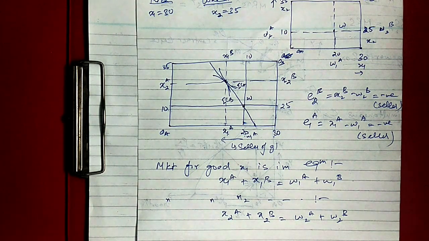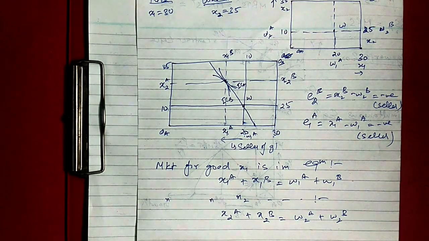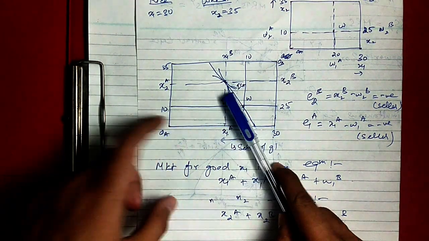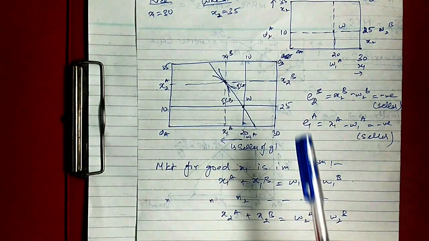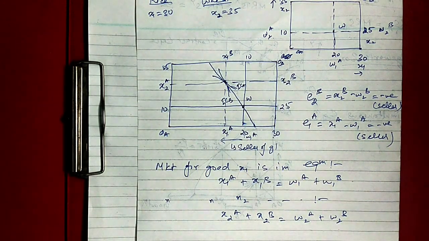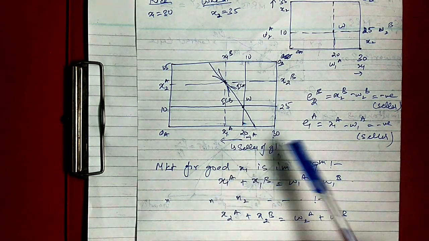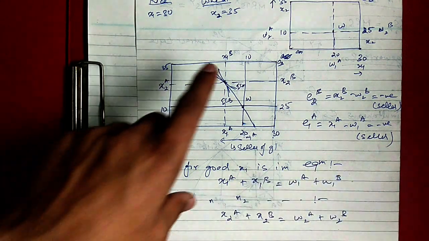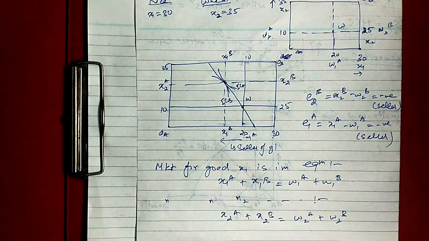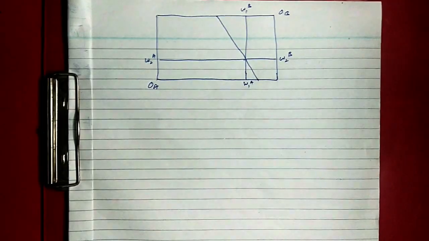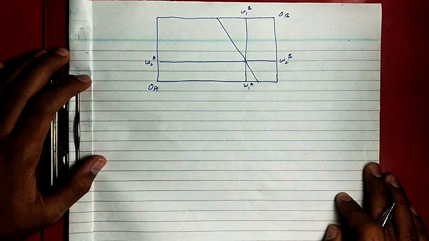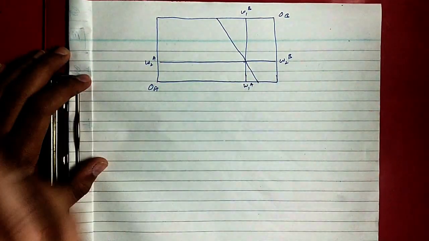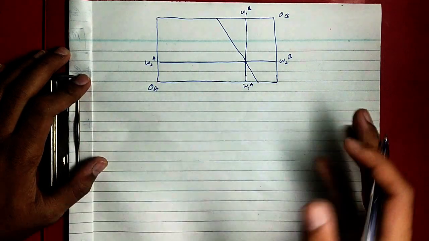Okay guys, so in this case we have seen that the equilibrium condition is fulfilled, that is MRS A is equal to MRS B is equal to the slope of the budget line. But if this condition is not fulfilled, then what will happen and what will be the adjustment in the economy? So now we will see that. I have already drawn the diagram for you. In this diagram there won't be efficiency, and we will see how the market will clear.